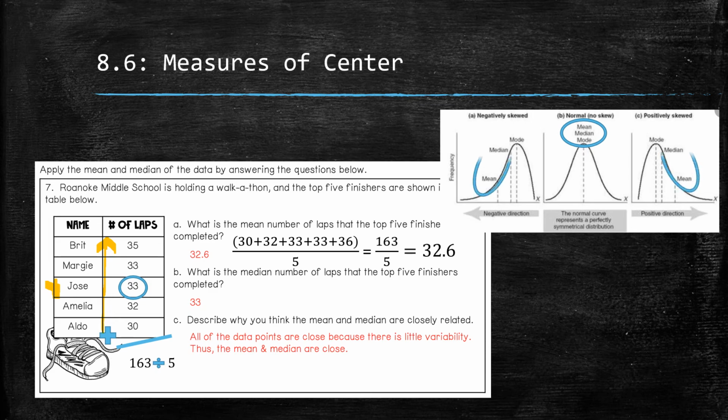When we have skewed data, if it's negatively skewed or skewed to the left, our mean is going to be a smaller number than our median. When our data is positively skewed or skewed to the right, our mean is going to be greater than our median.